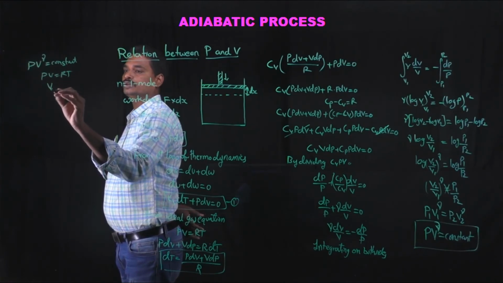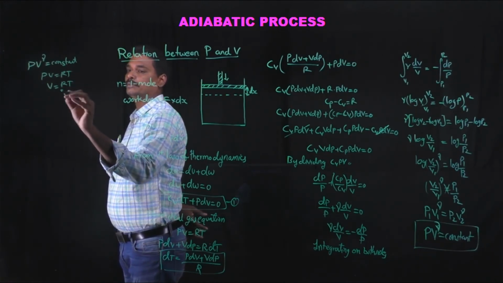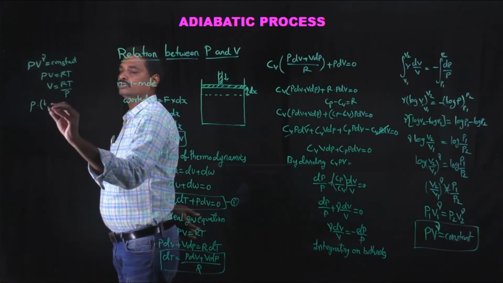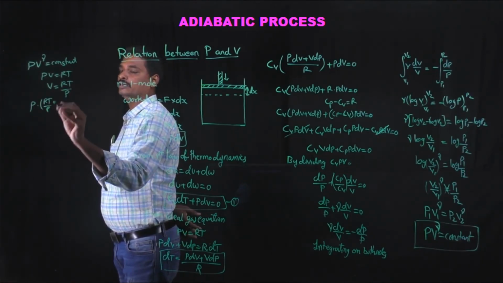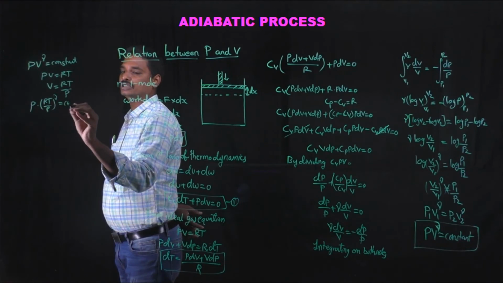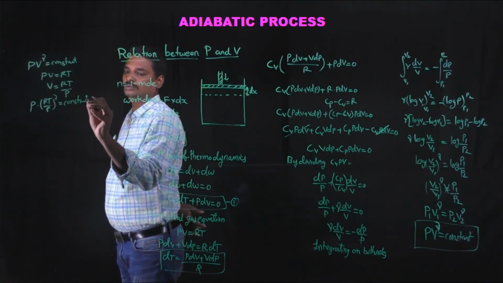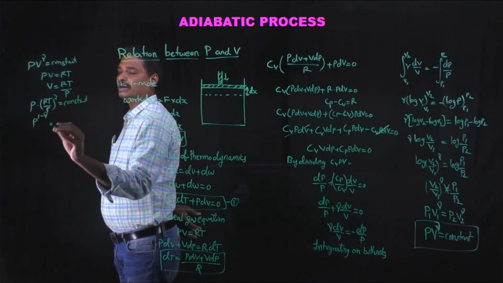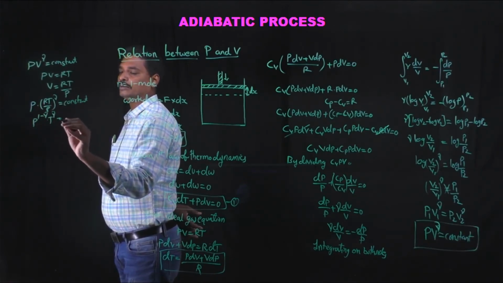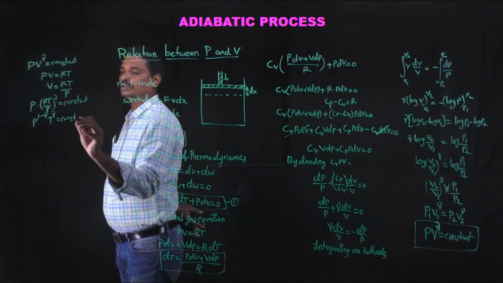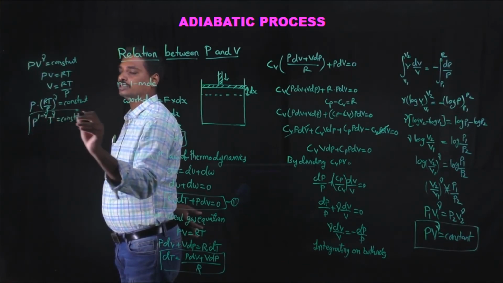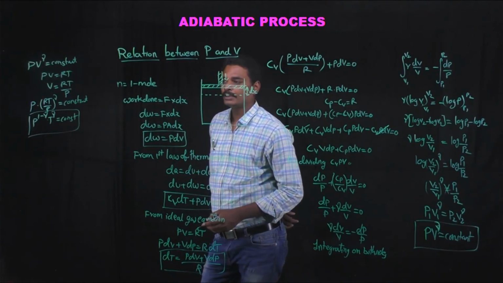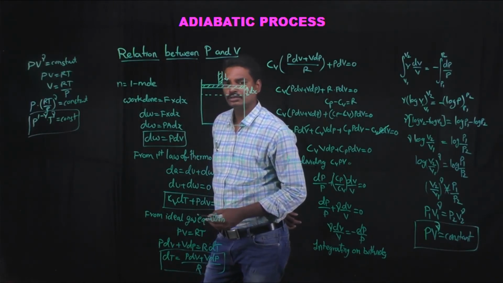If you substitute v is equal to RT by p, then p into (RT by p) whole power gamma is equal to constant, or p power 1 minus gamma into T power gamma is equal to constant. As R power gamma is constant, we can write it as p power 1 minus gamma, T power gamma is constant.